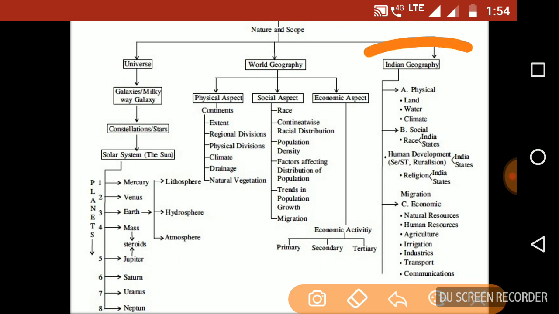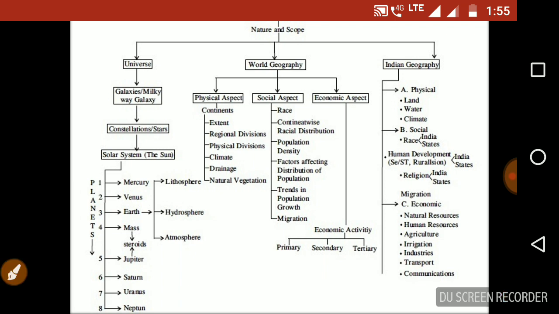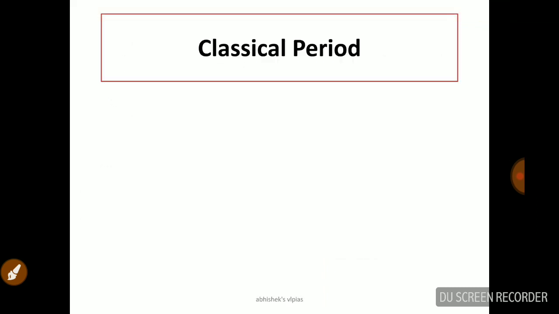But for Indian geography, there are basically three categories. The first one is the physical category, and the second one is social, that means the social aspect related to human development and all. The third one is economic, definitely irrigation, industries, transportation, communication, etc. So this is the ultimate point related to Indian geography, the total tree.